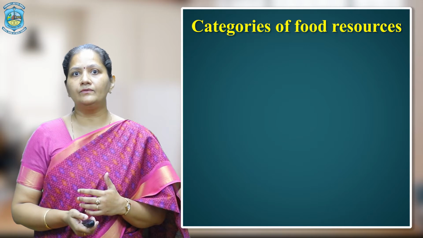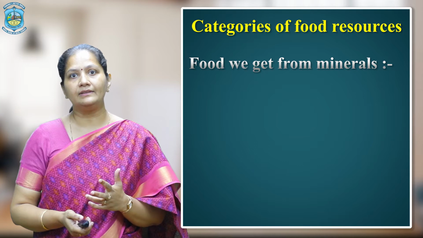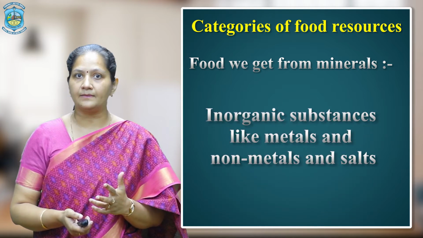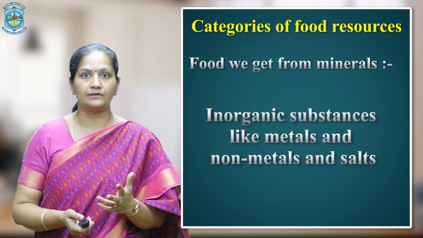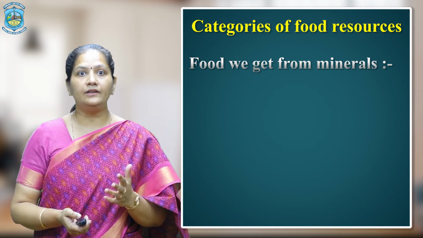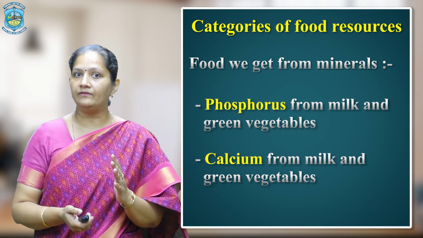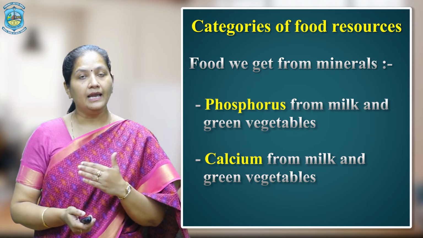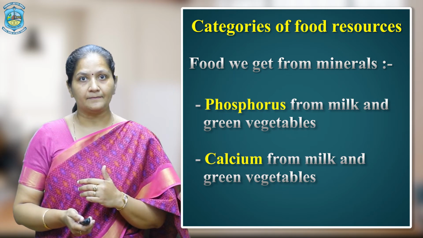The next category of food resources we get from minerals. You should be aware that our body requires inorganic substances like metals, non-metals and salts also. For example, we need phosphorus and we get it from milk and from green vegetables. We need calcium and we get it from milk and from green vegetables as well. So, this is the positive part of food resources. We get food from food resources and stay healthy.